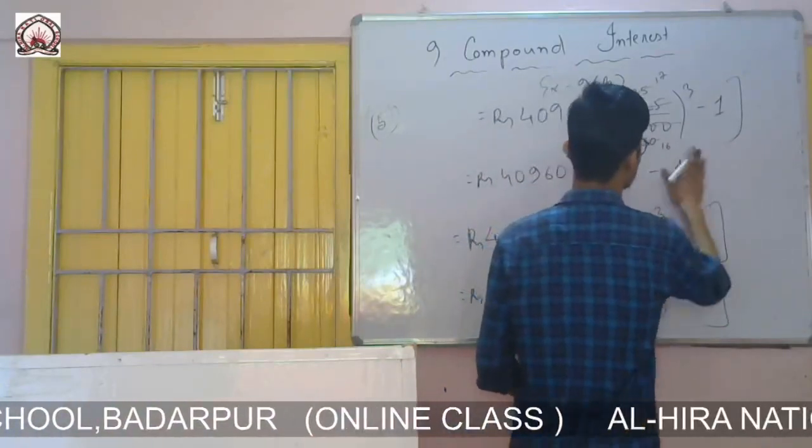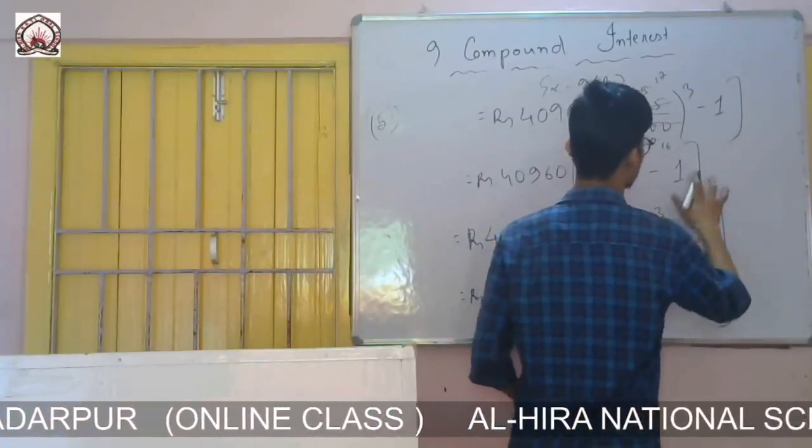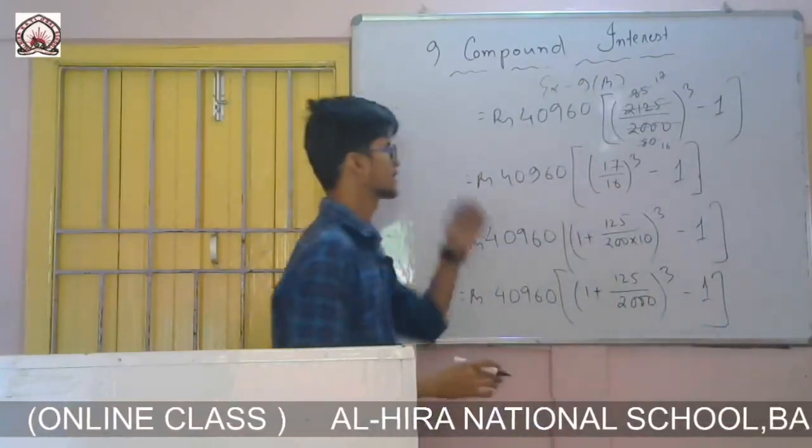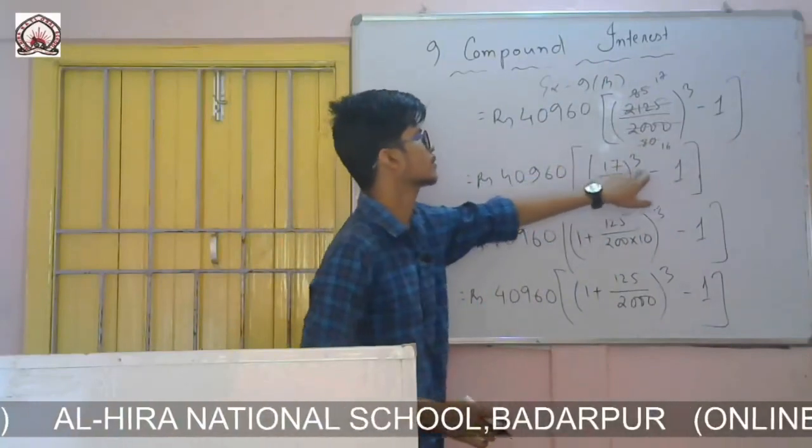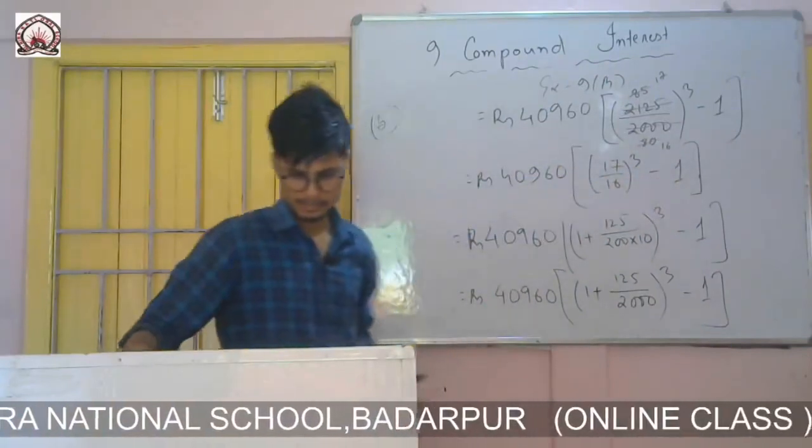I have made it a little easier by cancelling, it will be easy to calculate. So 17 is left, 16 is left, 17 by 16 whole thing cube minus 1.